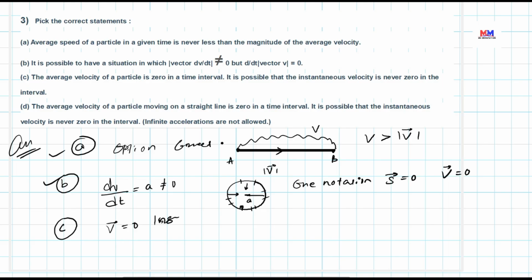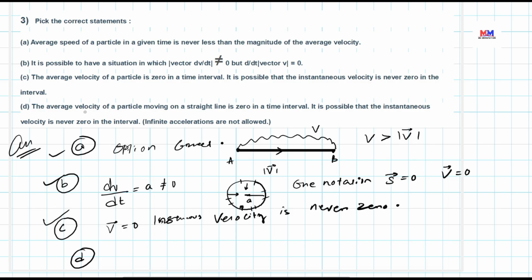Instantaneous velocity is never 0 in this case. With this scenario we can see, yes, this option is also correct. Options A, B, C are correct.